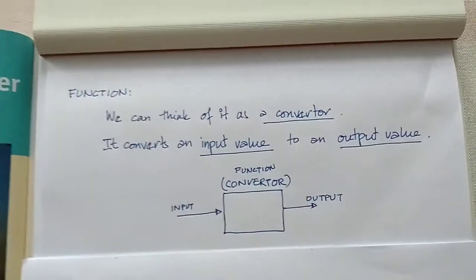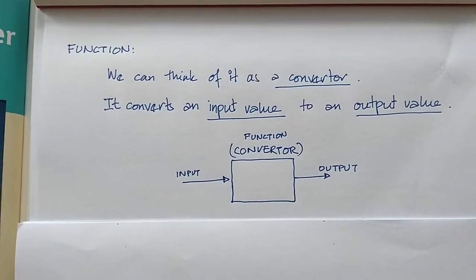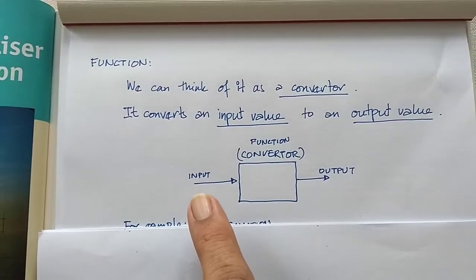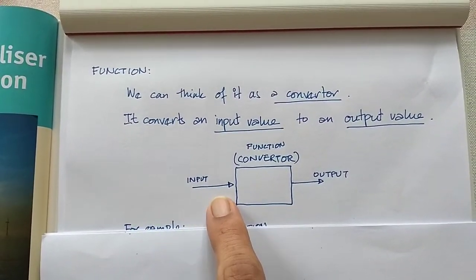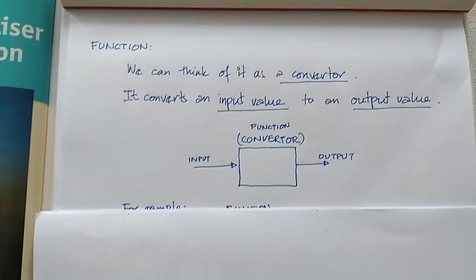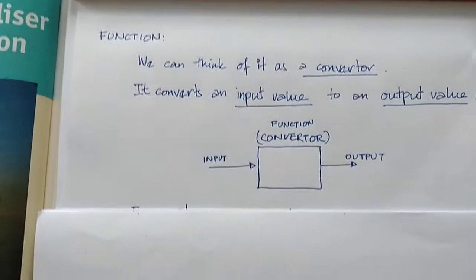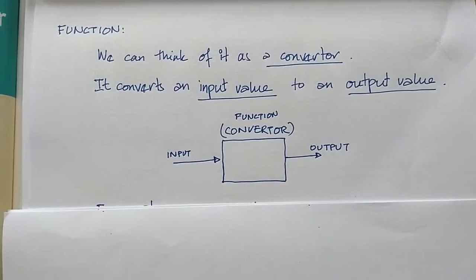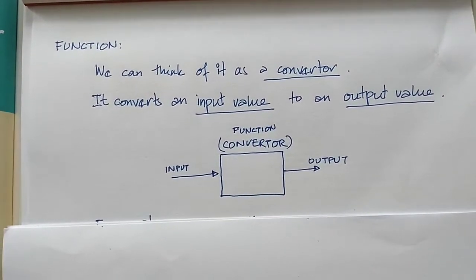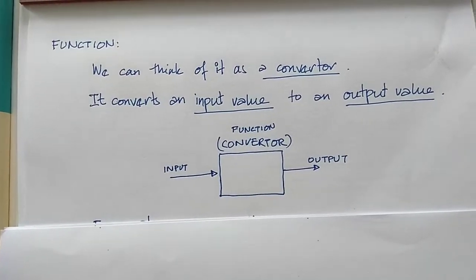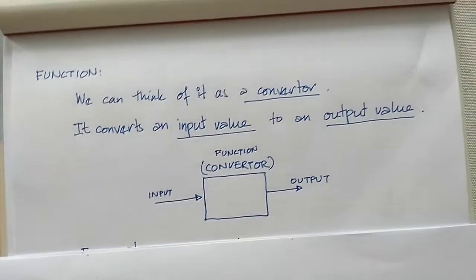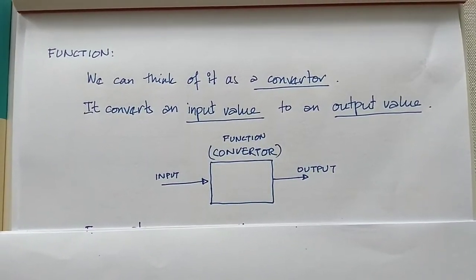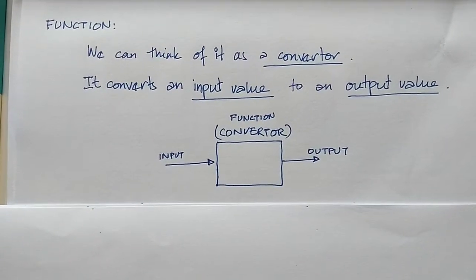What do I mean by input value? Here's a box, we call it converter or we call it function, and a number goes in and a number comes out. So it converts the input into an output. How does it do so? It does so in a way that is defined from before. So this function will do this, that function will do that. So there can be an infinite number of functions, each doing a different sort of conversion.